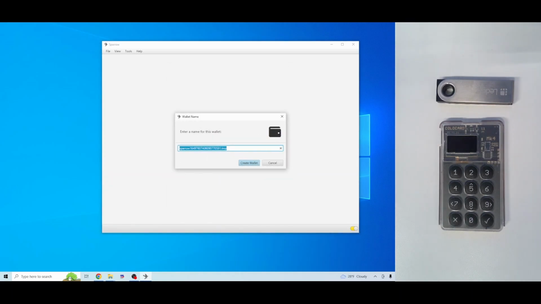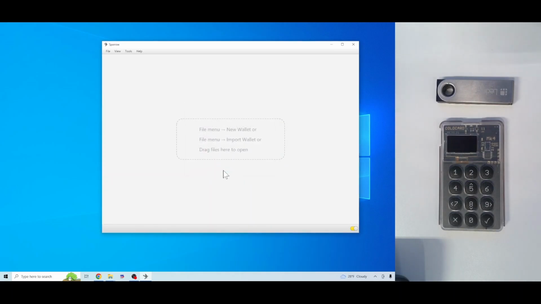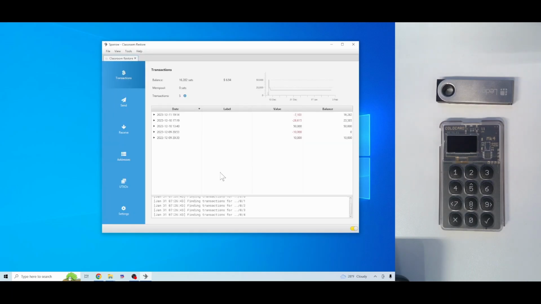Rather than this big long name, we're going to call this Classroom Restore. And hit create wallet. And we're going to do no password for this, just for the purpose of this video. Okay, one of the reasons why I chose this file is because we do have a few transactions in here. So you can see that they did actually come up.